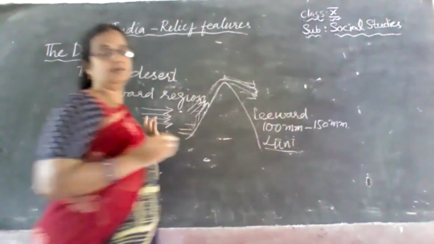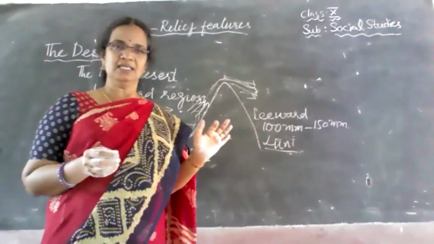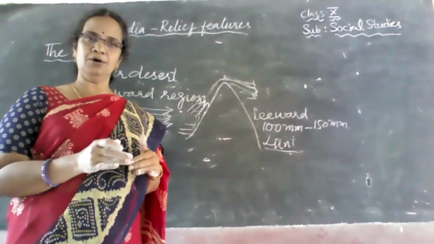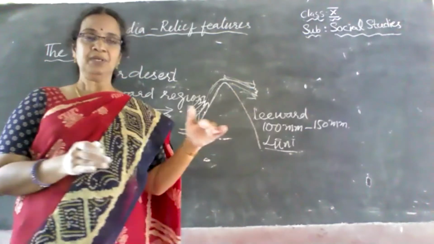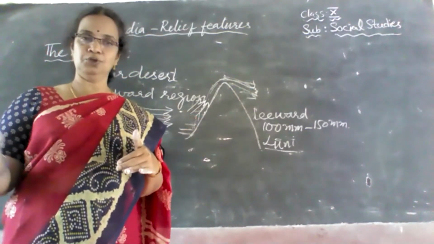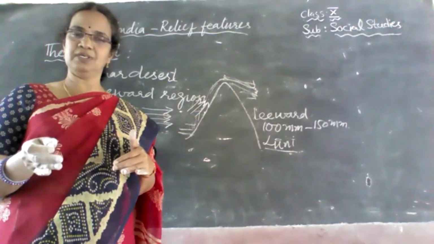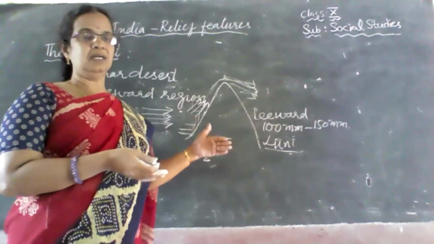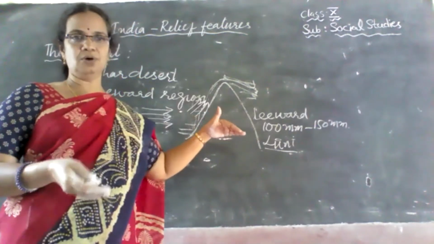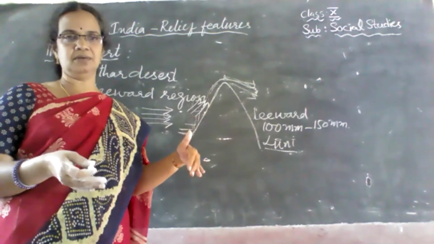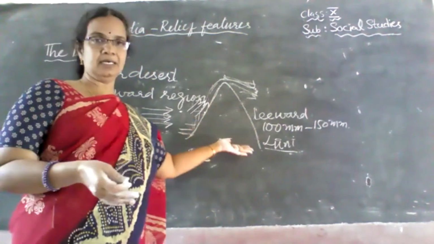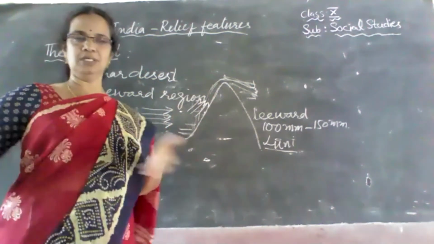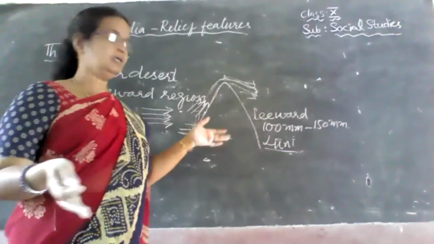And this is the river. But generally, these rivers do not have enough water to carry, or the capacity to carry the water up to the sea to join it. Because of the arid climate and scanty water, they just get into some streams or lakes, rather than going and joining the sea. Whereas other rivers go and join the sea or ocean. But here, that doesn't happen.